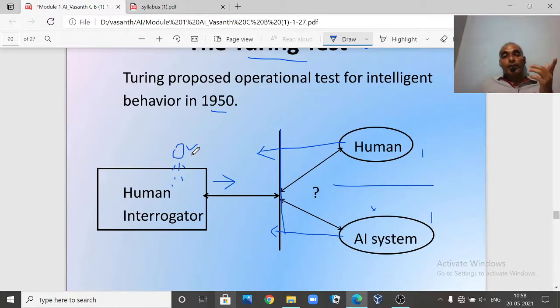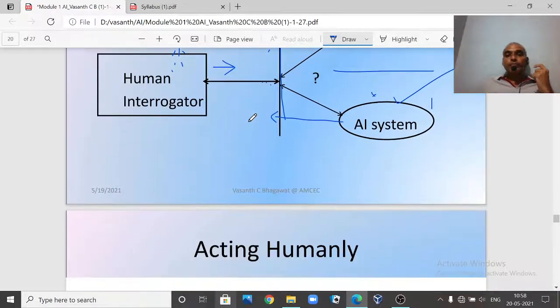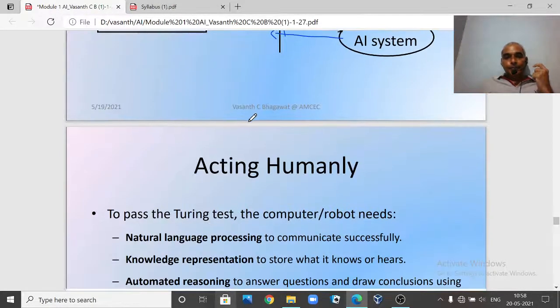if he is convinced that he got two answers, both correct and both given by human beings, then we can say the machine has passed the AI test. But actually it is not a human being; he thinks it is a human because the answer is so good. Then we can say it has passed the Turing test, right?